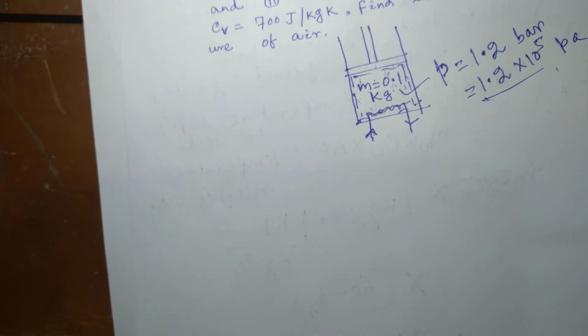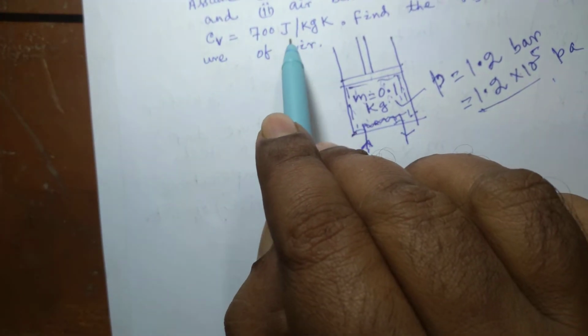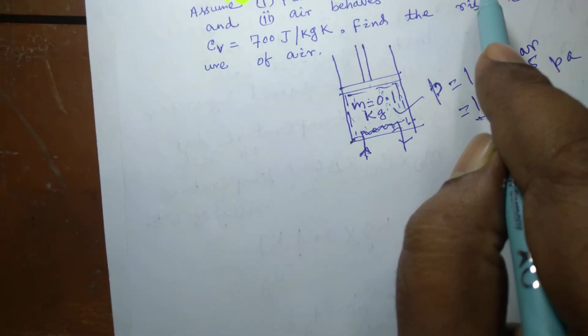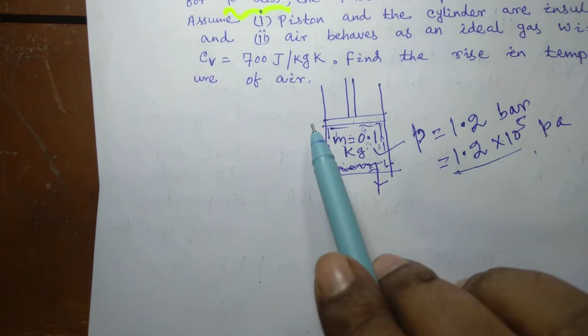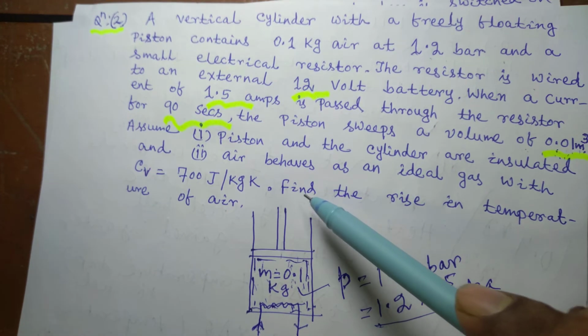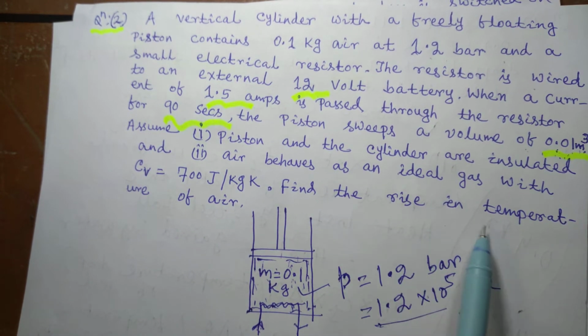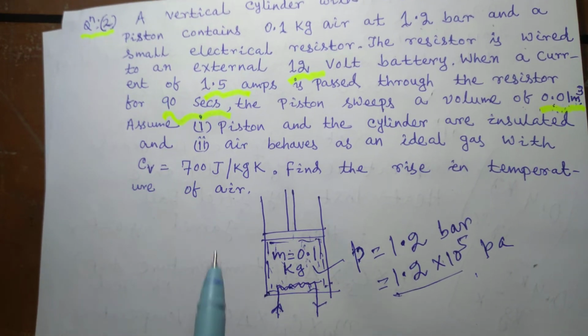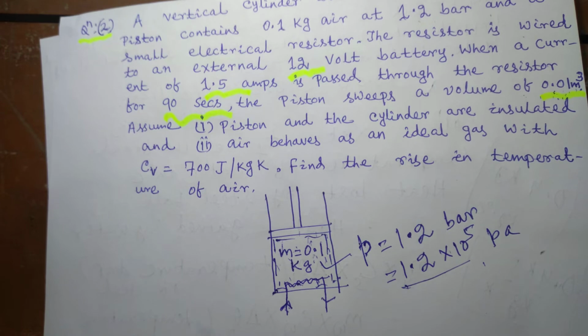So we have to find out the rise in temperature. We can apply the energy balance with Cv of air. Air is assumed to behave like an ideal gas, with Cv value being 700 joule per kg Kelvin. So we have to find the rise in temperature of air. This is not an MCQ type of question, and we have to find out the answer.